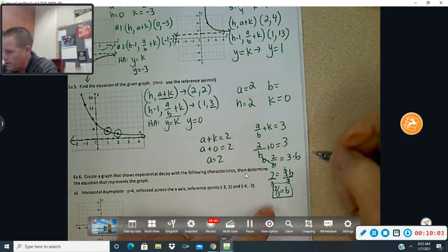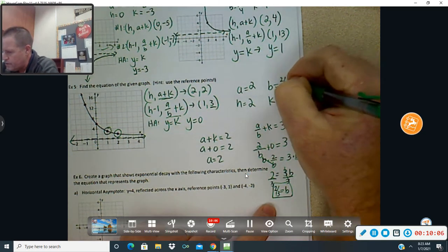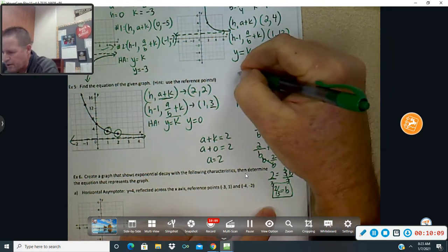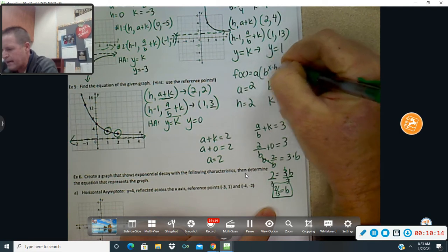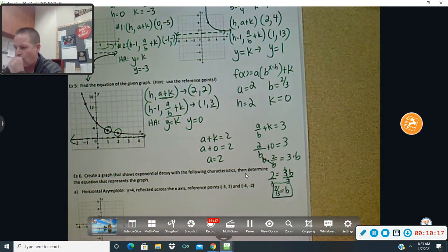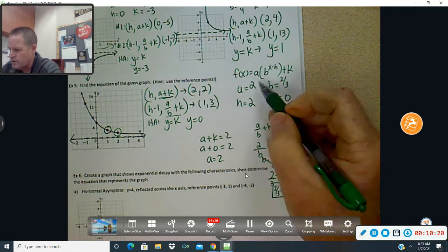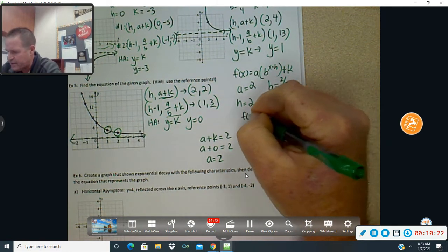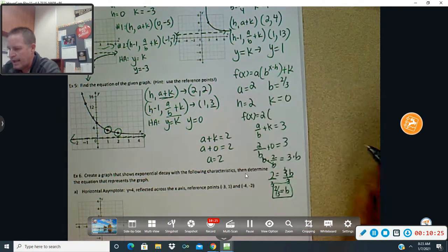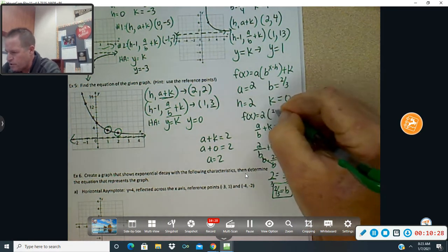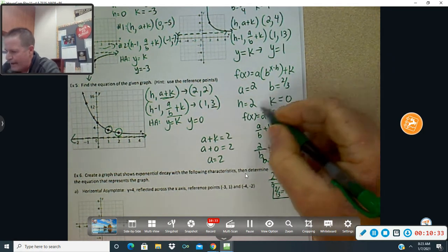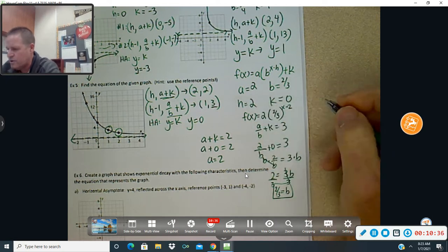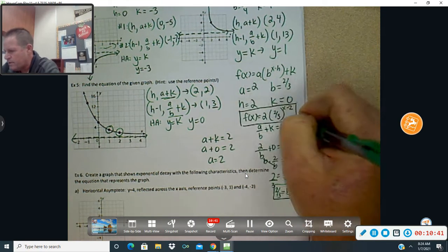Right? Where does it come from? Well, let's see. We've got b is 2/3. And we should remember our general function that it's f of x equals a times b to the x minus h, plus k. So now here comes your equation. You know a is 2, so you're going to say f of x equals 2 times, well, b is 2/3, and I just put that in parentheses. Raise it to the x minus h, it's opposite of h, so minus 2, and then plus 0 for k, and there is your equation.